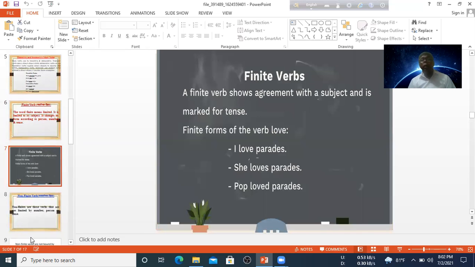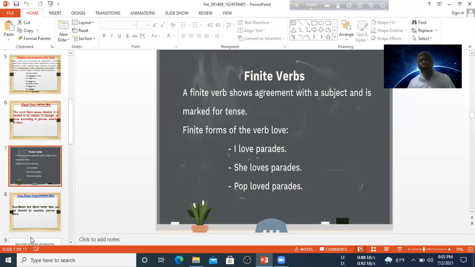A finite verb shows agreement with the subject and is marked for tense. Finite forms of the verb love: I love parrots. So in this sentence, the verb is love, in the present form. Next sentence, she loves parrots. In this sentence, the verb is loves. And Pop loved parrots. In this sentence, the verb is loved.